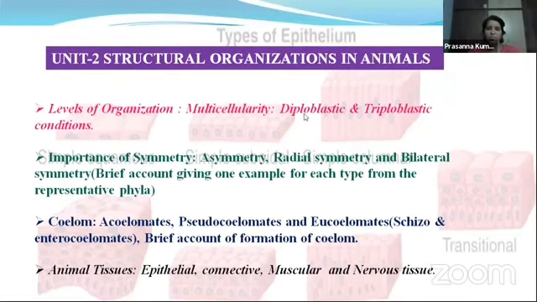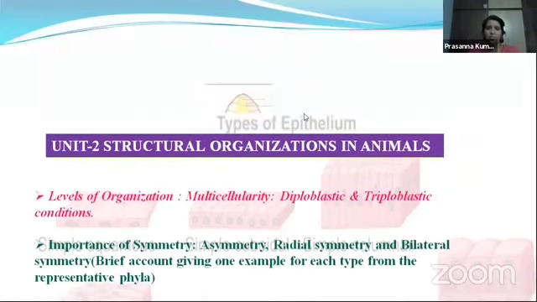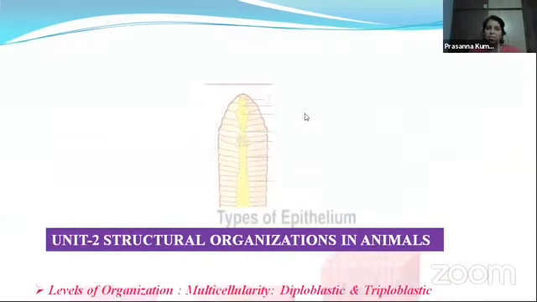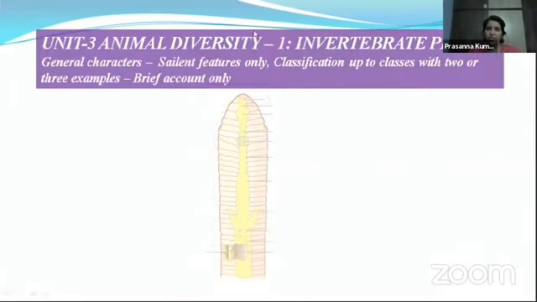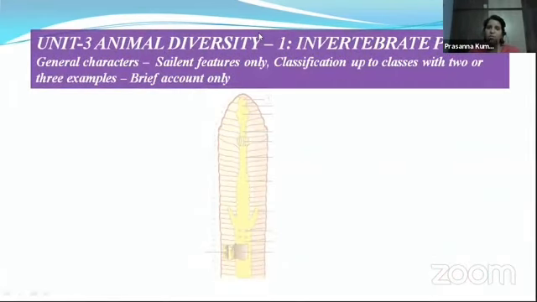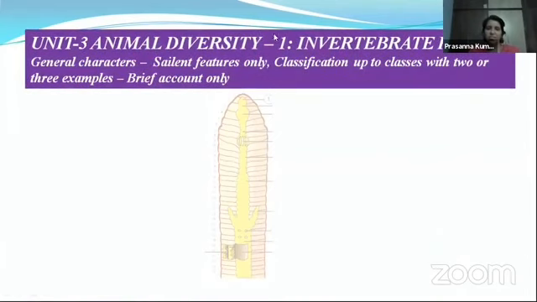Then coming to the third chapter, that is Animal Diversity 1. Diversity, as I already told you, means the different lifestyles and differences among different living organisms, which we are going to study under part 1, that is Animal Diversity 1, which includes invertebrate phyla.